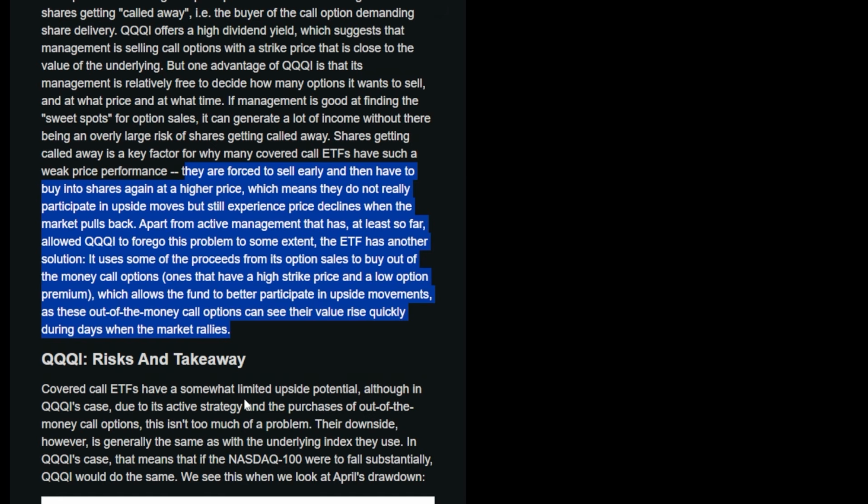Now, this is because they are forced to sell early and then have to buy into shares again at a higher price, which means they do not really participate in the upside moves, but still experience price declines when the market pulls back. Apart from the active management that has, at least so far, allowed QQQI to forego this problem to some extent, the ETF has another solution. It uses some of the proceeds from the option sales to buy out of the money call options, ones that have a high strike price and low option premium, which allows the fund to participate in upside movements also. These out of the money call options can see their value rise quickly during days where the market really rallies.